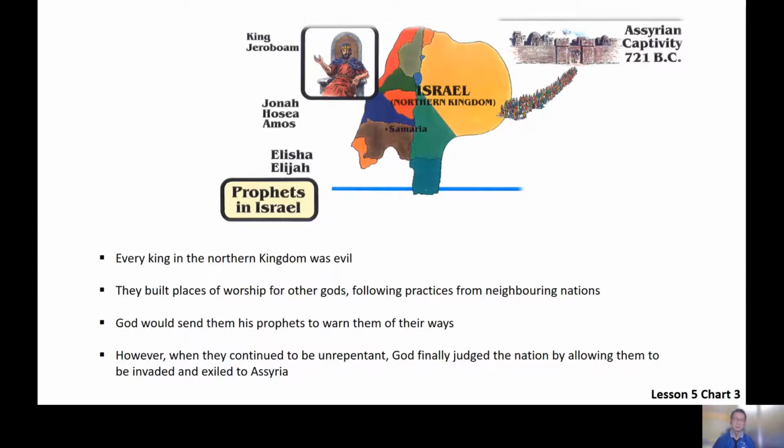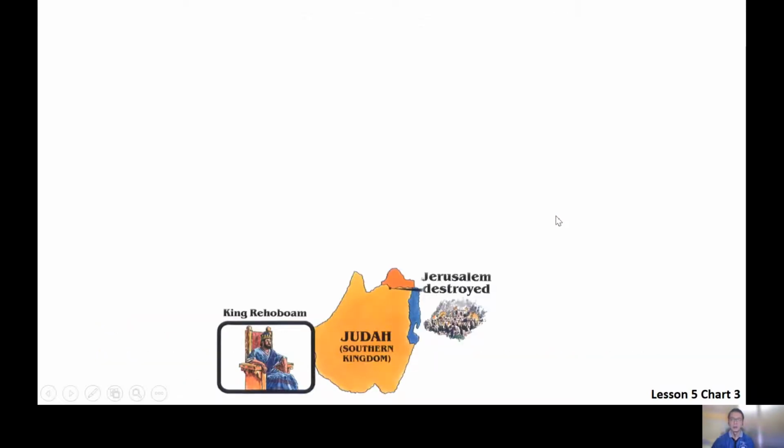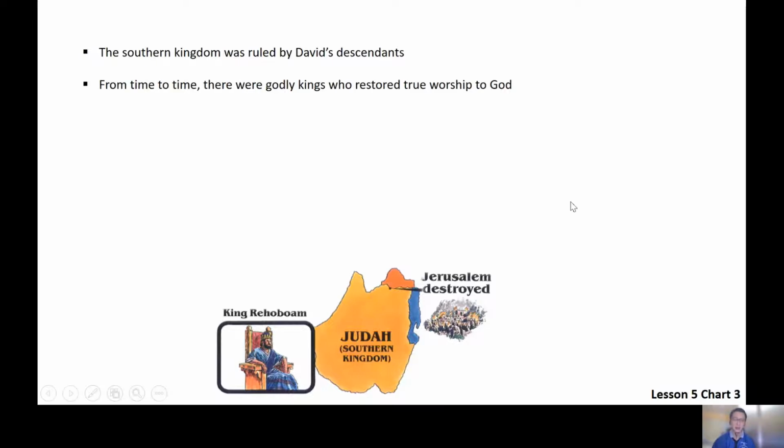Now let's look at the Southern Kingdom. In the Southern Kingdom, every king that ruled was basically from David's descendants. From time to time, you had good kings, kings who realized that they had strayed from God and sought to restore true worship, putting in certain practices that were originally commanded but were lost.